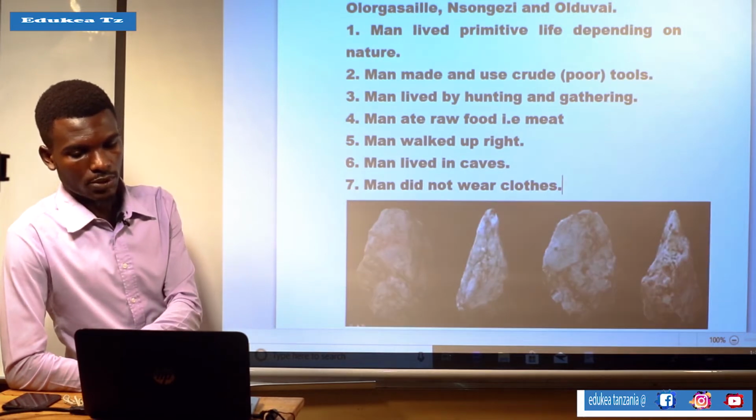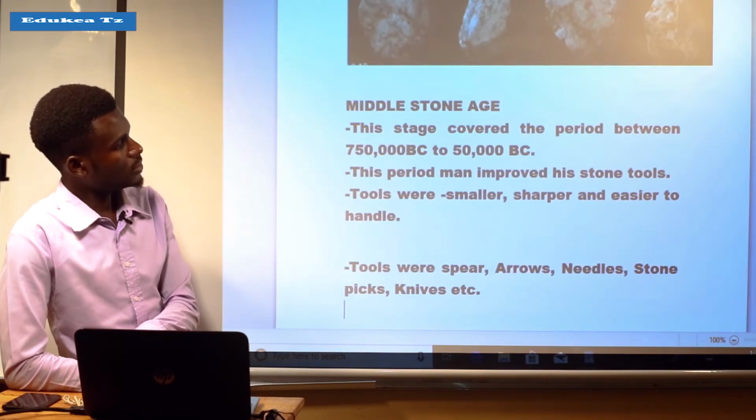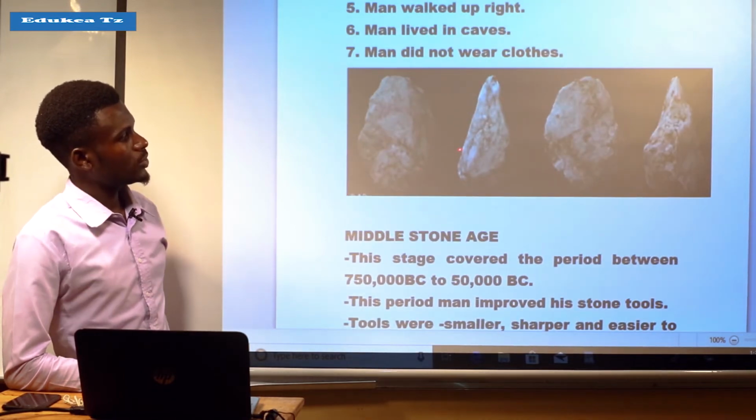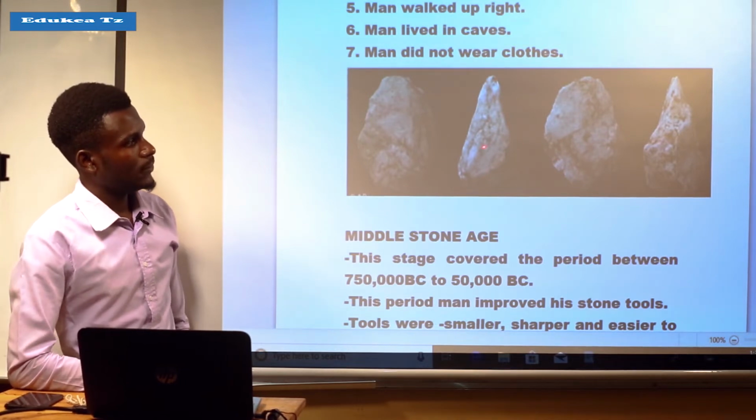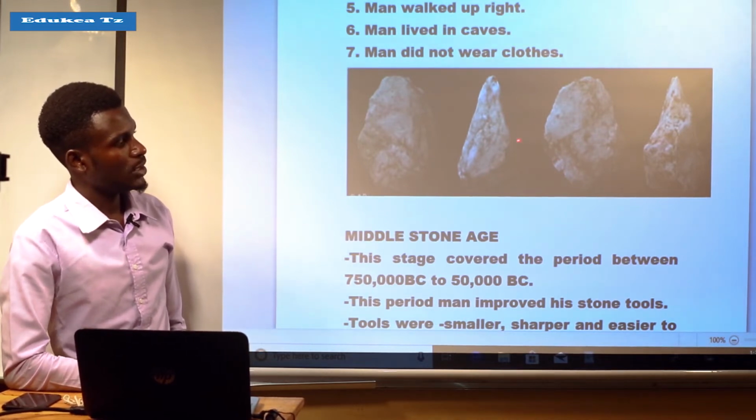Choppings are examples of tools that were used during the early Stone Age, as you see in the picture here. These are the tools which were used.